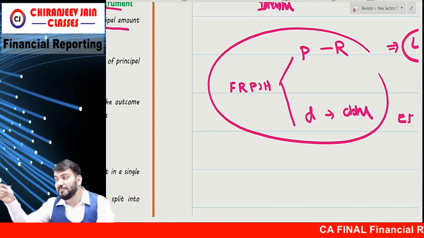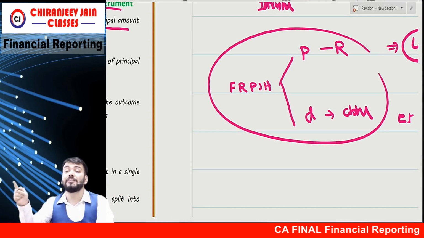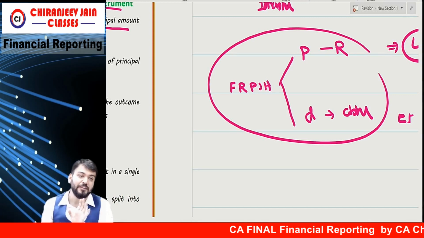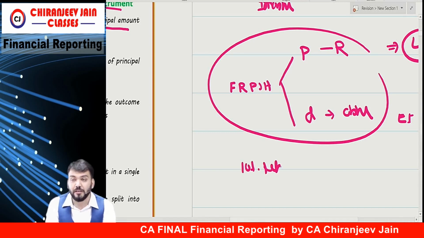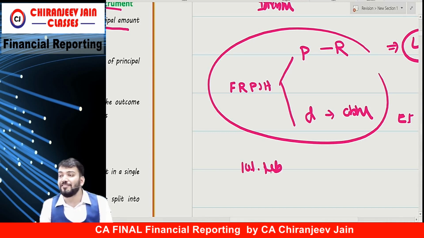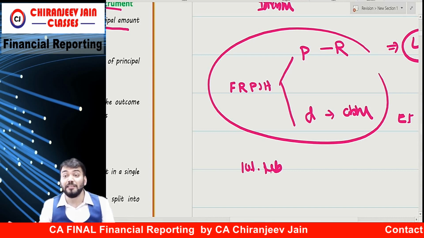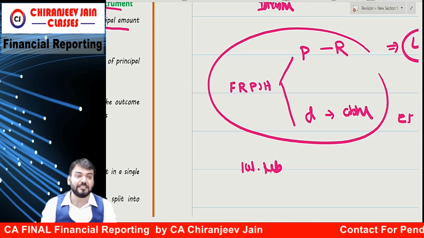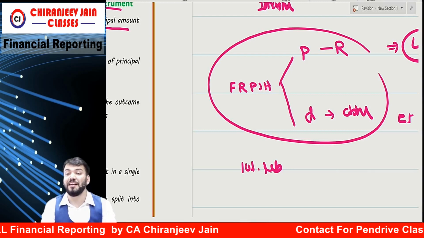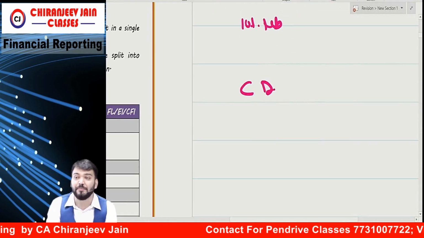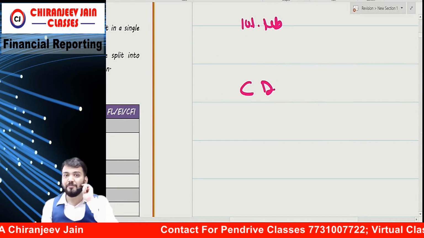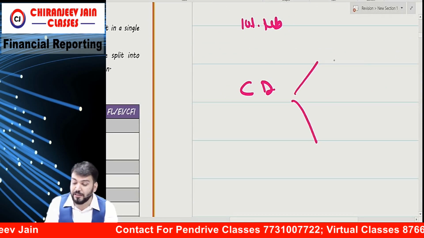So it becomes what? Company can't deny principal amount as well as company can't deny what? Dividend or interest amount. For example, if I say 10% debenture, so you all know that company cannot deny principal amount and company cannot also deny interest amount. So this becomes pure financial liability. But if I say convertible debenture, in this there are two components.